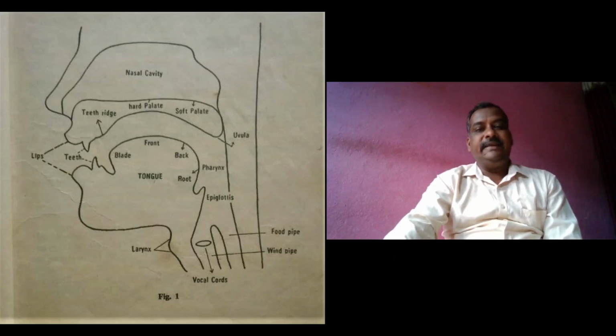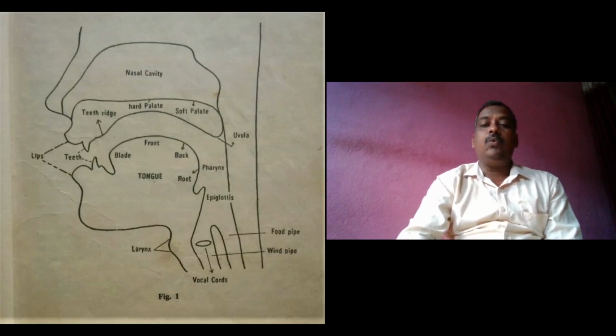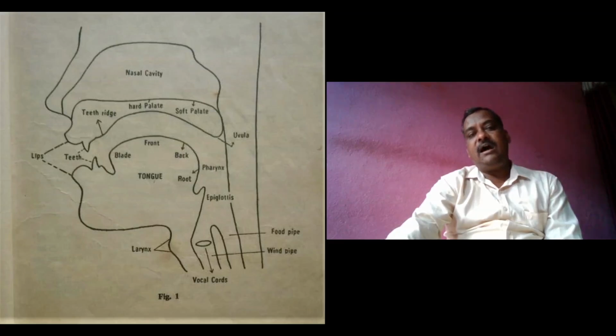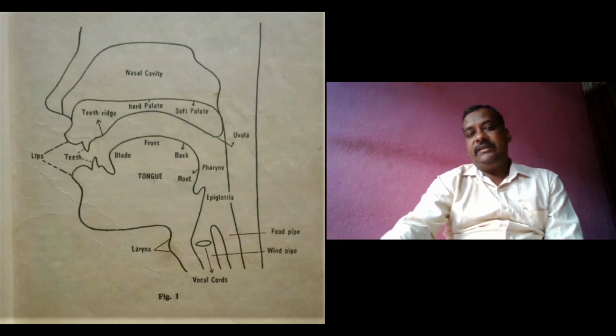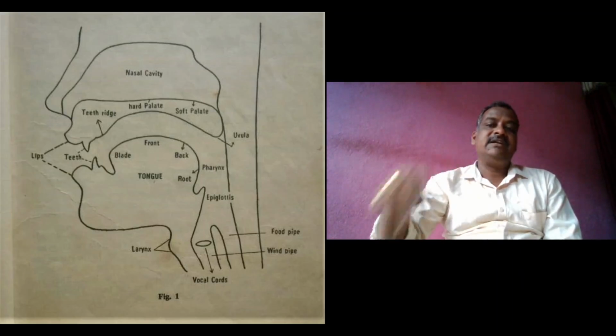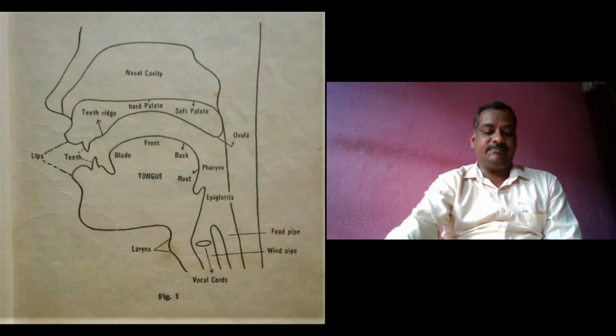The roof of the mouth then suddenly becomes soft and fleshy. This is called the soft palate or velum. Look at the figure carefully. Behind the hard palate, there is a soft palate. It is soft and fleshy. So you can experience it with the help of the tongue. If you touch the upper roof of the mouth with your tongue, you can feel that the soft palate is fleshy and soft.